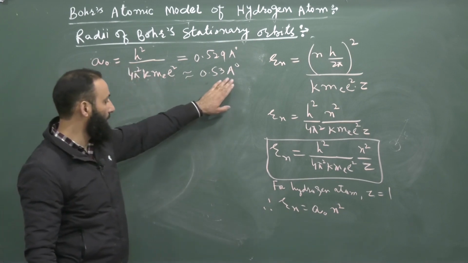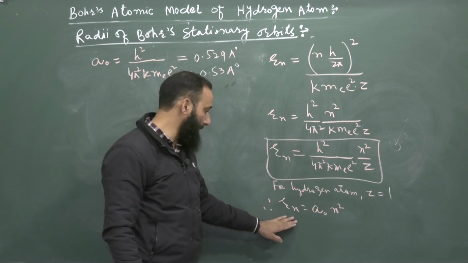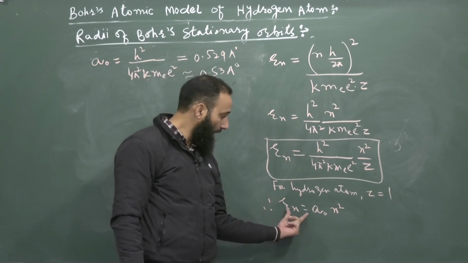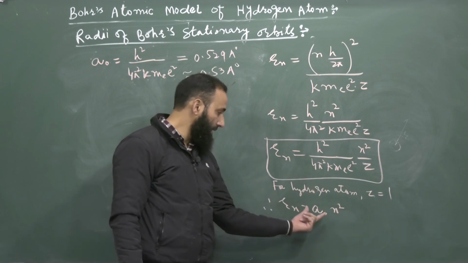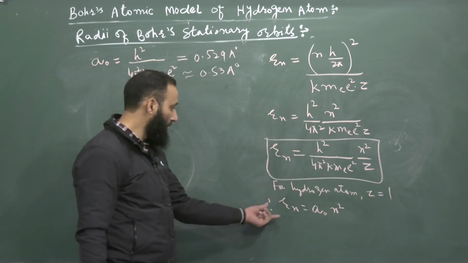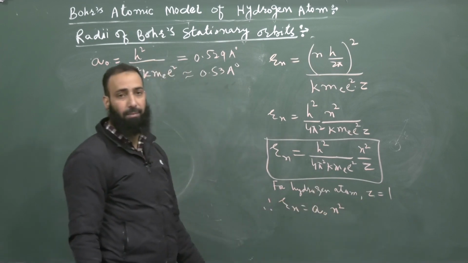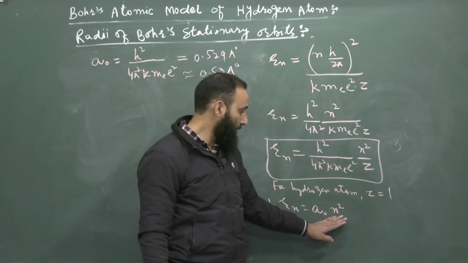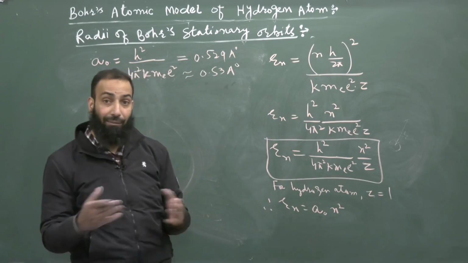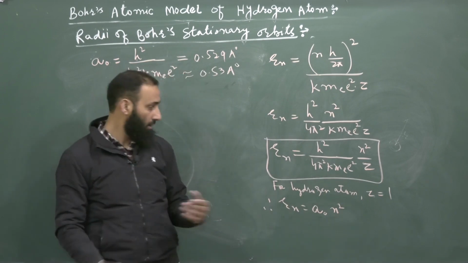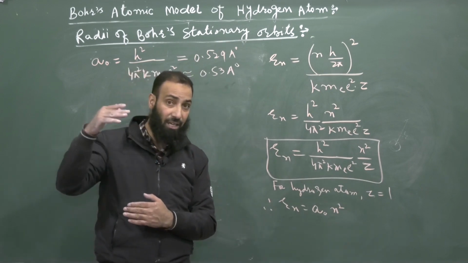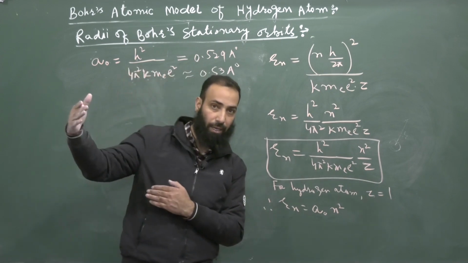That is 0.53 angstroms. Thus, from this expression, we see that the radius of the orbits around the nucleus in which the electron can revolve is proportional to the square of the principal quantum number. It means that these orbits are not evenly spaced, rather they are unevenly spaced. That is, the distance between these orbits goes on increasing as we go away from the nucleus.